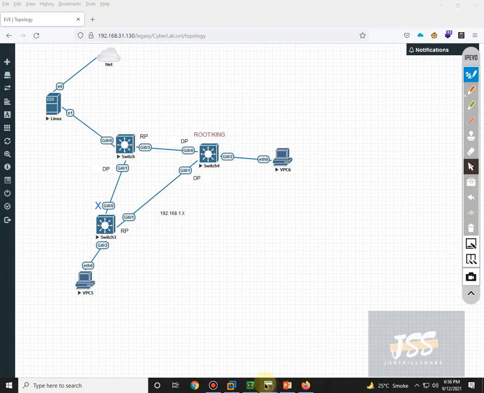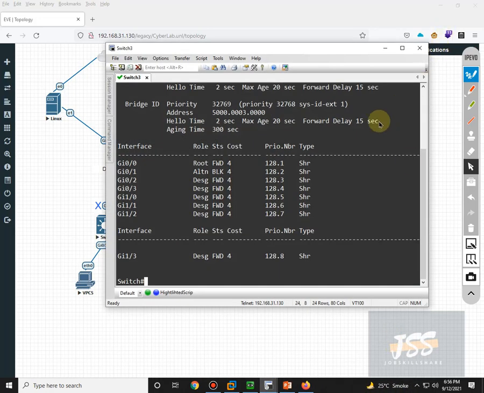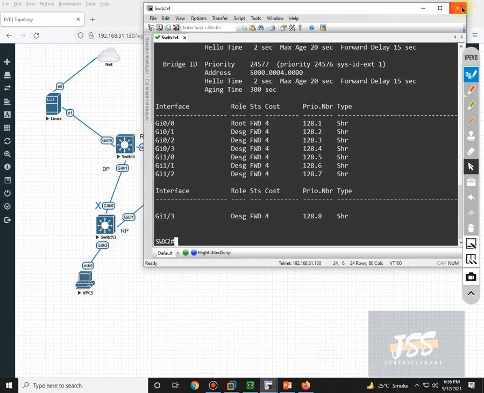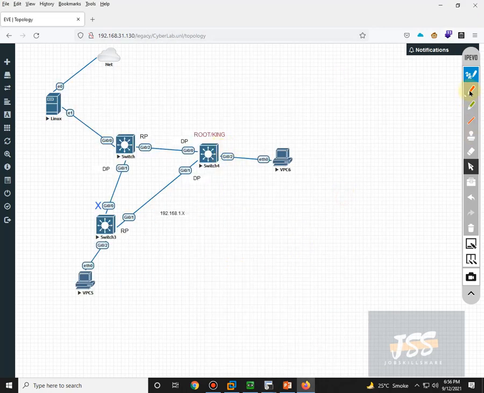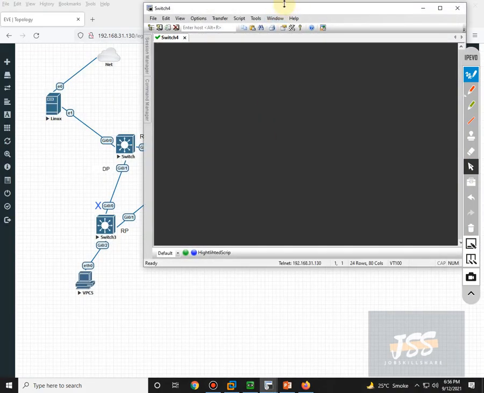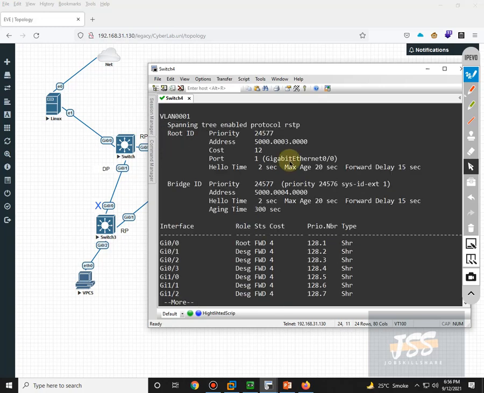Before I end this lab, I also want to show you how to mitigate these attacks. Let me quickly close this one. We know from our previous topology this one was the root, or the king, of this topology. Let's click on this one again and do show spanning tree VLAN 1, and you can see this Linux machine is still the root bridge for this topology. So what we're going to do